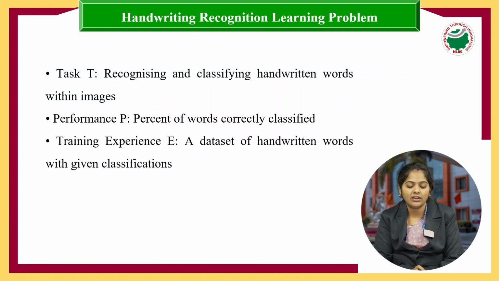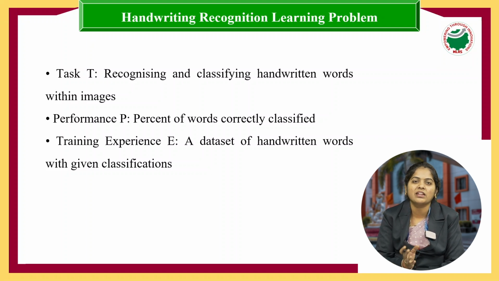So let's see the first one, the handwriting recognition learning problem. Here the task will be recognizing and classifying handwritten words within an image. We will write anything, and the system will not understand it on its own, right? So we will give the system some predefined images so that it can capture the image and define the content, what we have written in that particular image. Then the performance can be measured by whether the words we write on the image can be classified in a proper way.